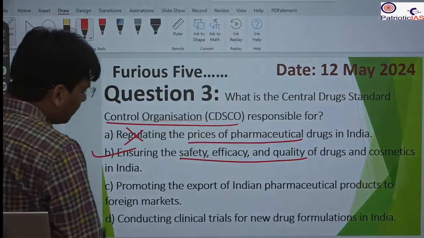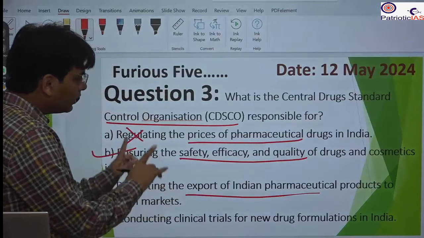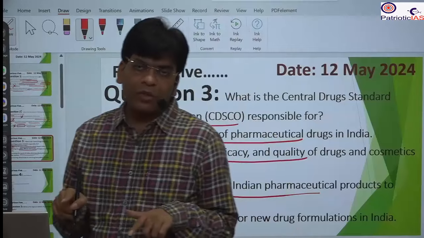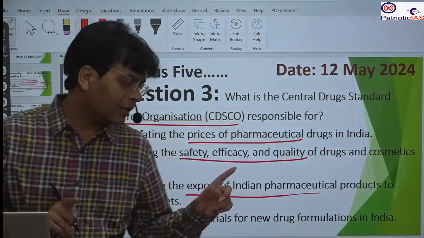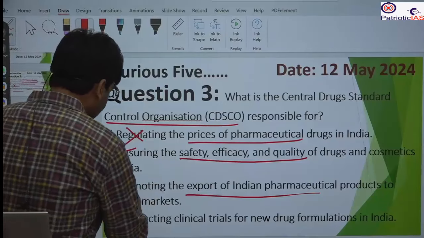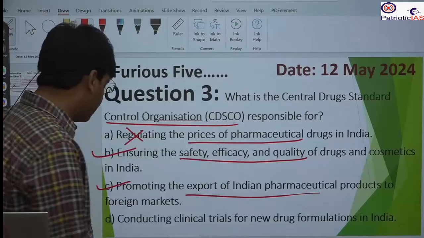C, promoting the export of Indian pharmaceutical products. It is not the CDSCO, it is the Directorate General of Foreign Trade. That is the main authority that promotes the export of pharmaceutical products.